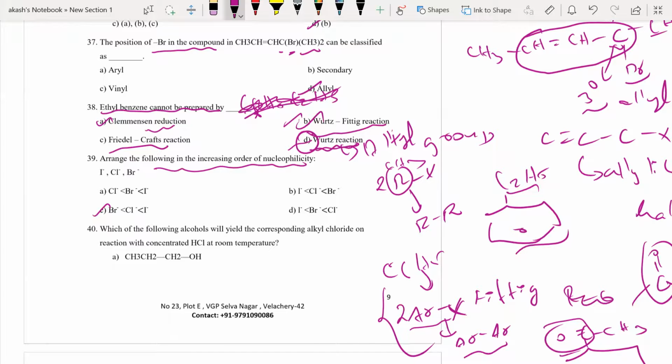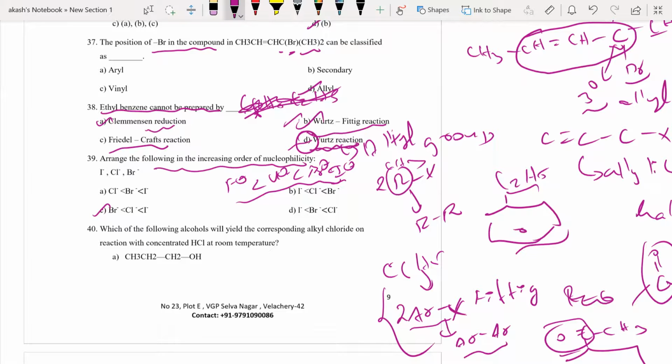How? Maybe I'll explain it to you some other time. How is this like this? For now, you can easily know that the order of nucleophilicity is F minus the least, then Cl minus, then Br minus, and then the maximum is I minus. This is the order of nucleophilicity all the time. We don't have time to explain why it is like this, but I will explain it someday for sure. Don't worry about it.